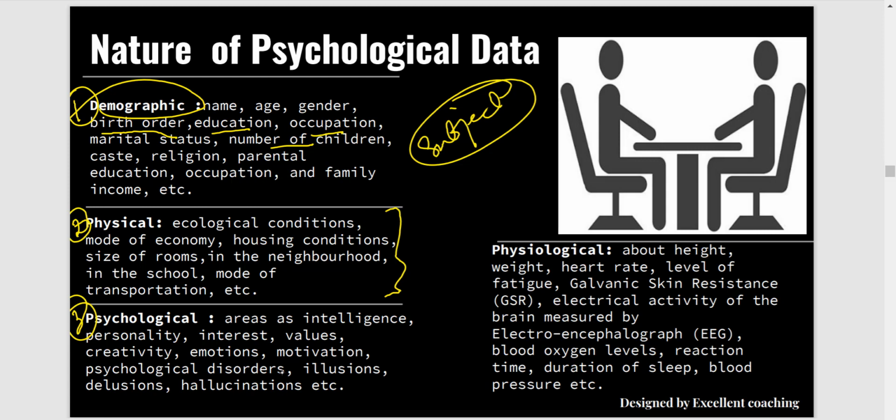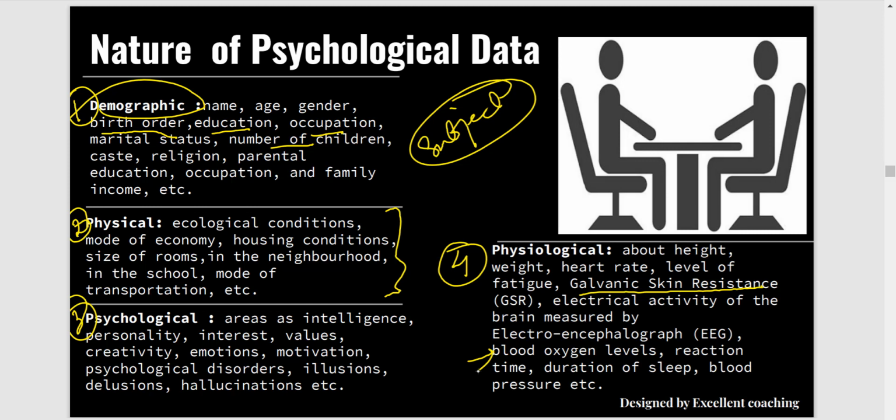And the last category of data is physiological data, which is actually regarding the physiological process of his body, like the height and weight, or the heart rate, or the GSR, which is called galvanic skin resistance, or maybe EEG, also blood oxygen level. So whenever you are calling a person for your particular research, you need to collect certain